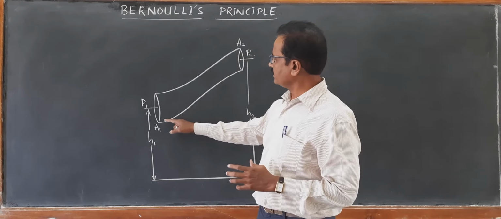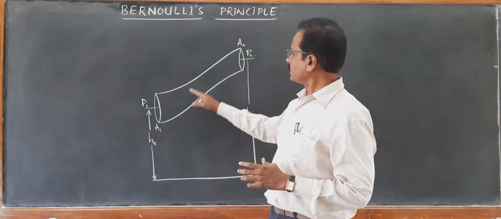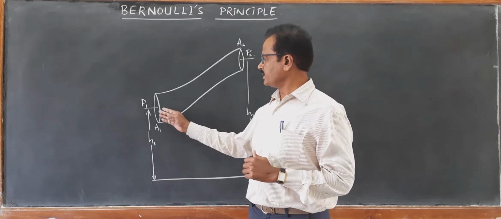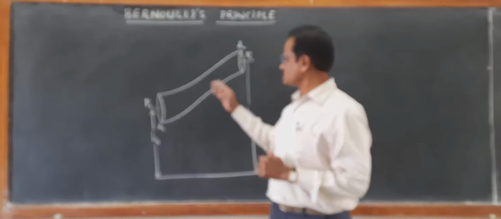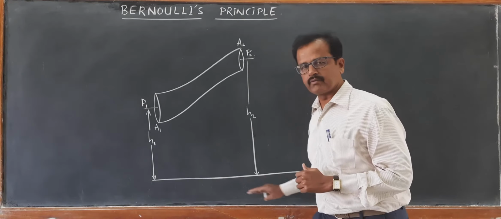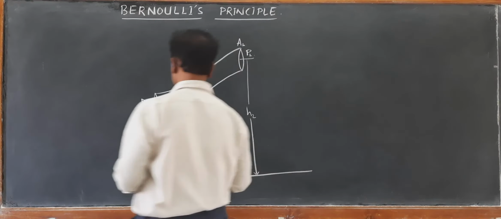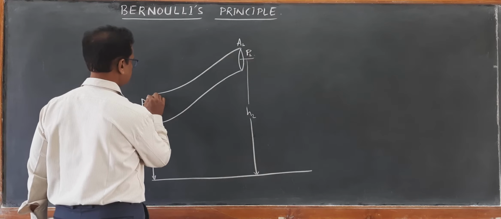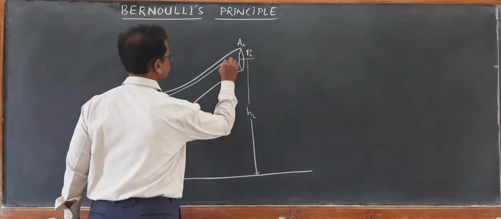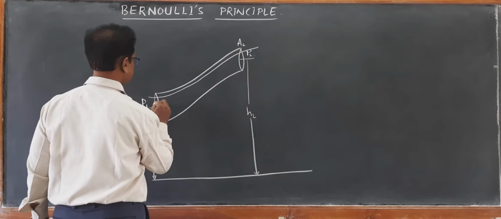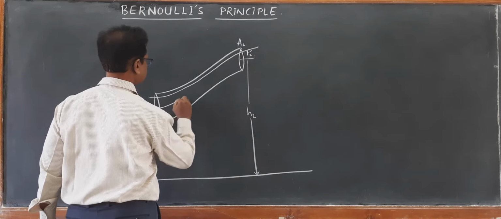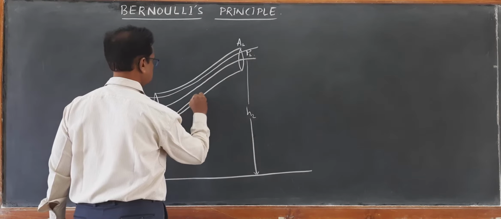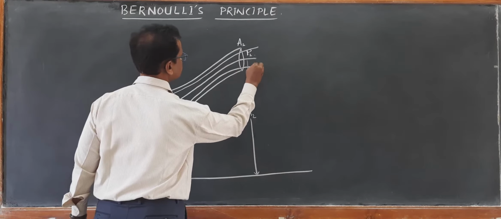You can see A1 is of cross sectional area greater than A2, and these open ends are at different heights H1 and H2 with respect to ground level, and there is a flow of fluid. When the flow of fluid takes place, steady flow, I can represent the streamlines. You can see the streamlines here.